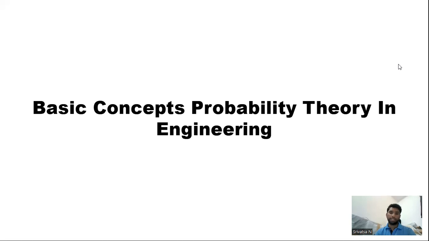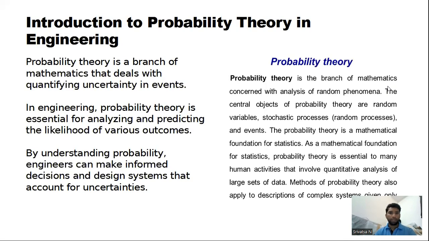This is a video assignment relating to the basic concepts of probability theory in the field of engineering. So let's dive into the topic of probability. Introduction of probability theory in engineering. Probability theory is a branch of mathematics that deals with quantifying uncertainty in events. In engineering, probability theory is essential for analyzing and predicting the likelihood of various outcomes. By understanding probability, engineers can make informed decisions and design systems that account for uncertainties.